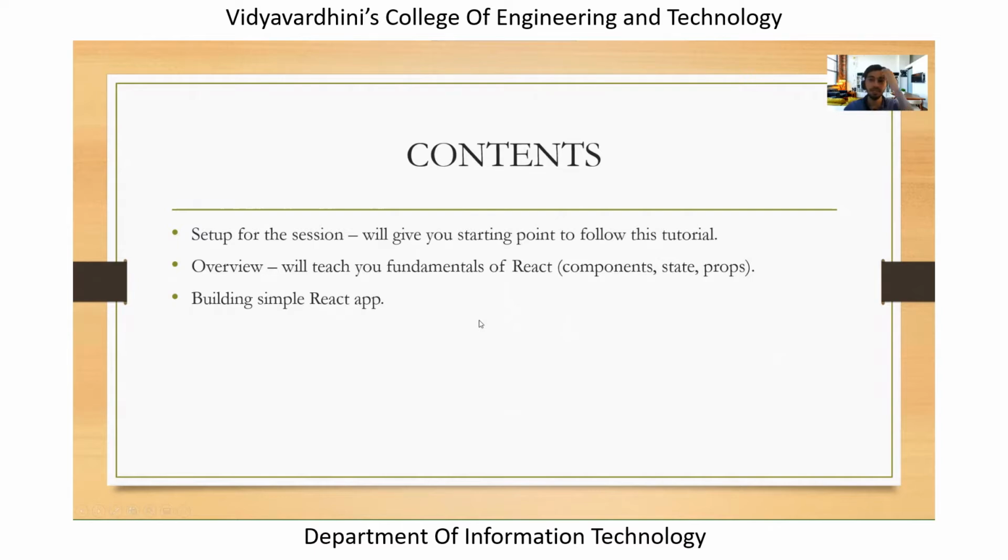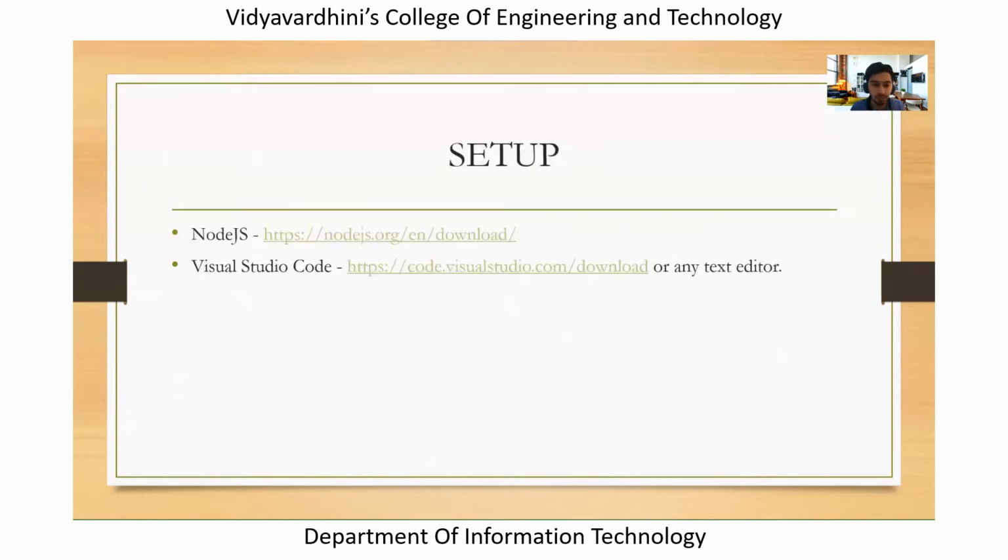Now, you need to keep in mind that while I'm saying we'll be building a simple React app, I will just be showing you the basics of props and states, and with this we'll create a sample to-do list. In this to-do list, we won't have multiple features. We'll just have an input text and a button, and once you click on that button, we'll add the to-do to the list and render it out. We don't have many functionalities in this to-do, because this is a really basic session, and the main aim is to give you the starting point for why you should start here.